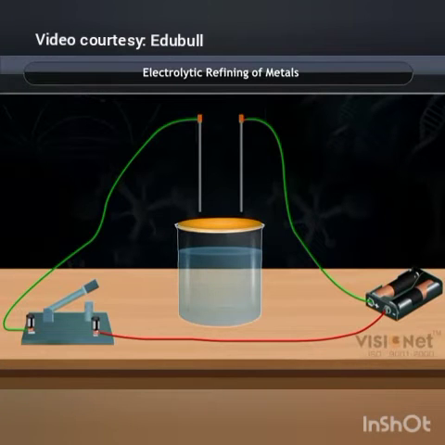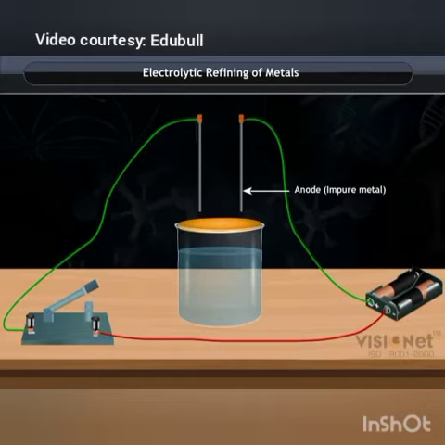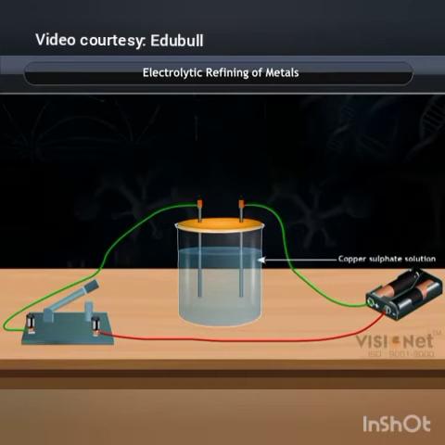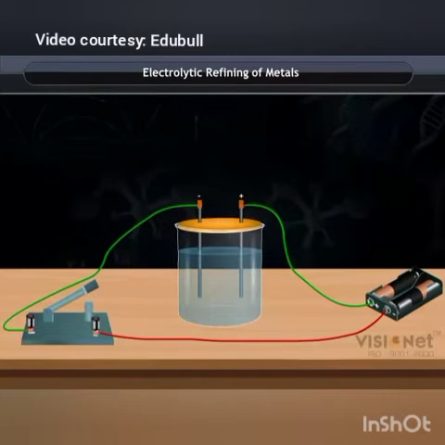Electrolytic refining of metals. The electrolytic method is the most common method for refining of metals. In this process, an anode is made of large pieces of impure metal while a cathode is made of a thick sheet of pure metal. Put these electrodes into copper sulfate solution, which acts as an electrolyte. The cathode connects with the negative terminal of the battery and the anode connects with the positive terminal of the battery.